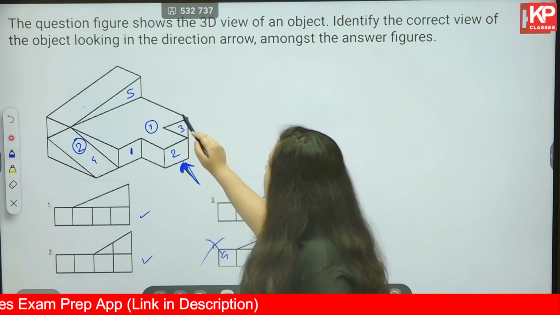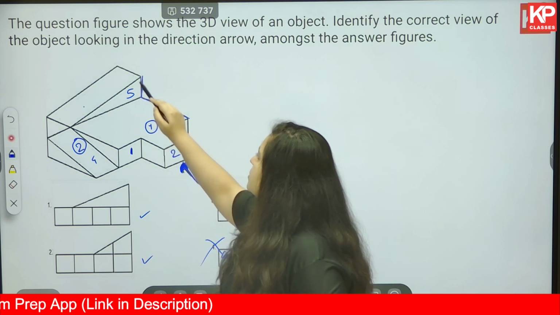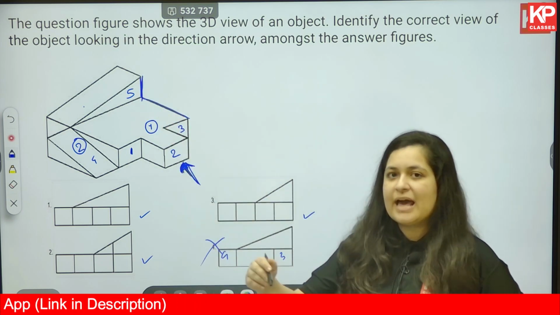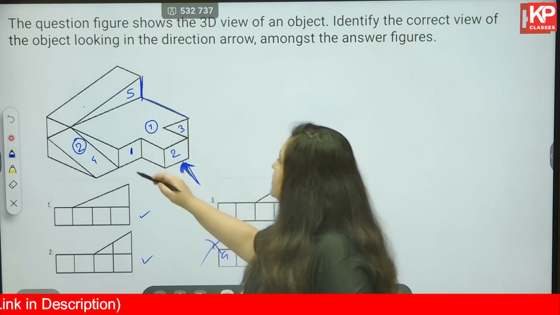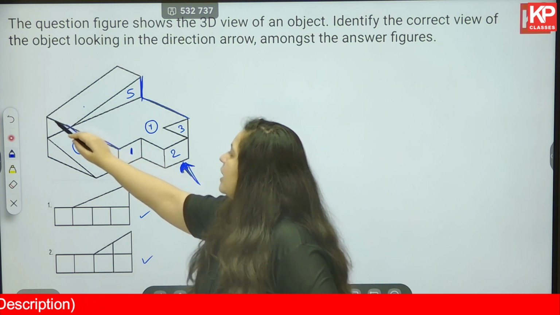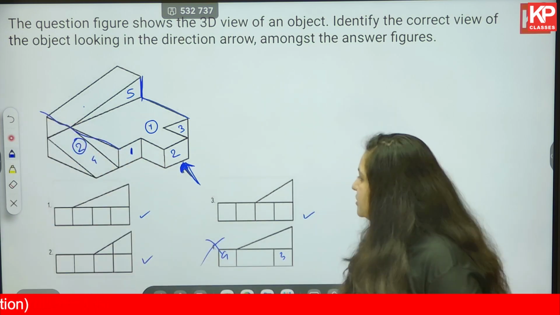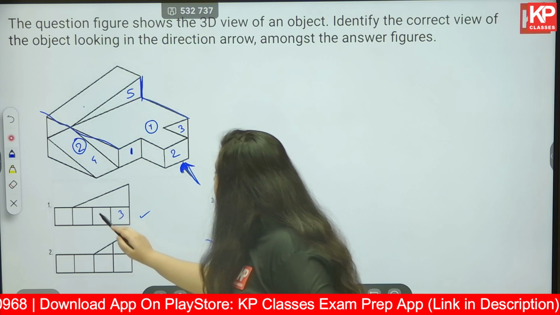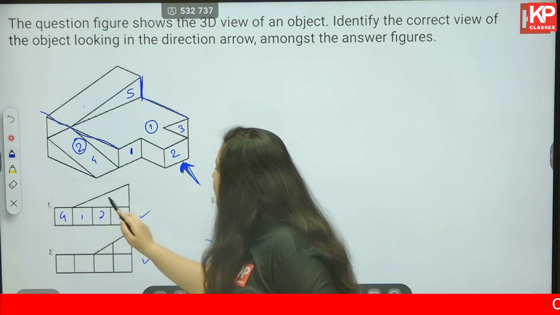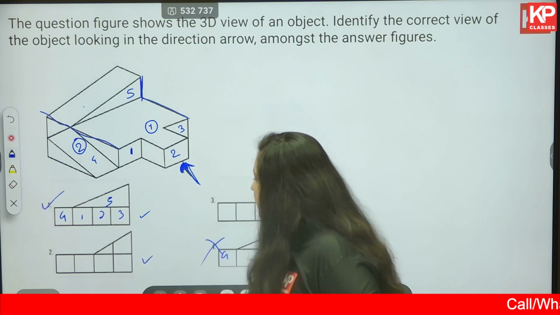Where is it starting? It's starting from the absolute right corner, that is in line with face 3, and it is going to end in line with face 1. Okay, let's check for that. 3, 2, 1, 4, 5. Okay, so this is correct.